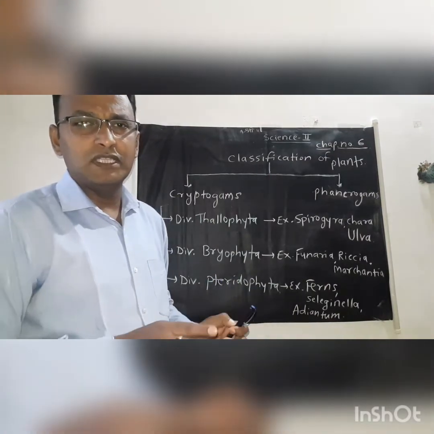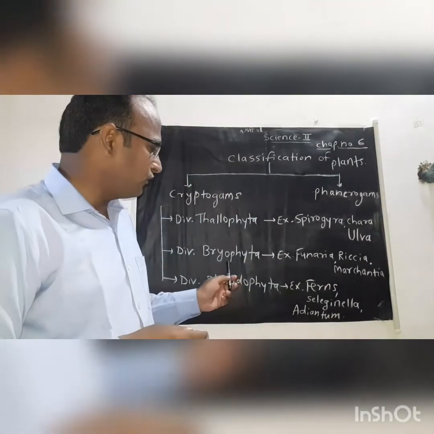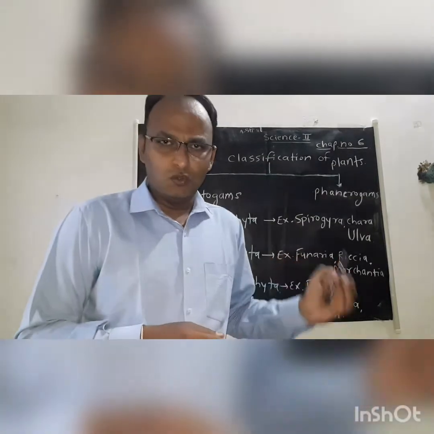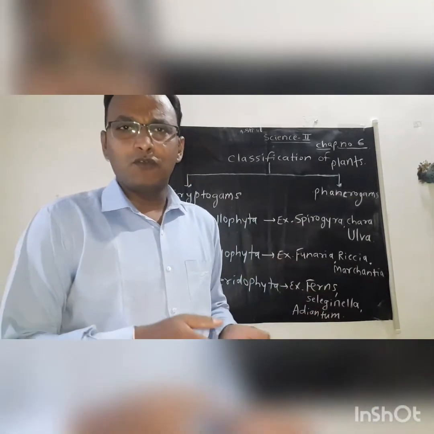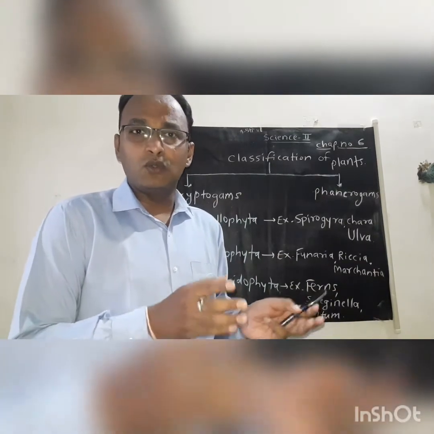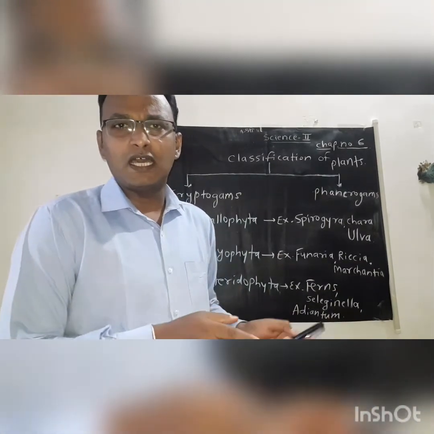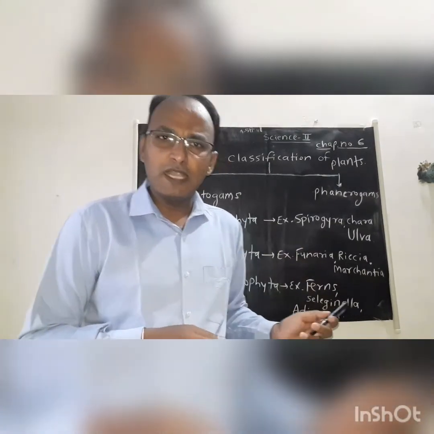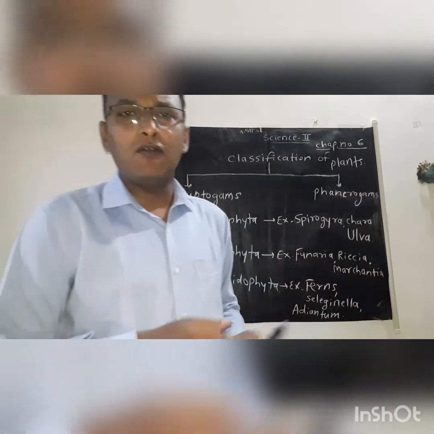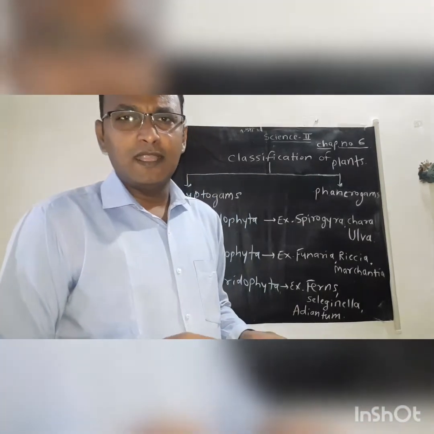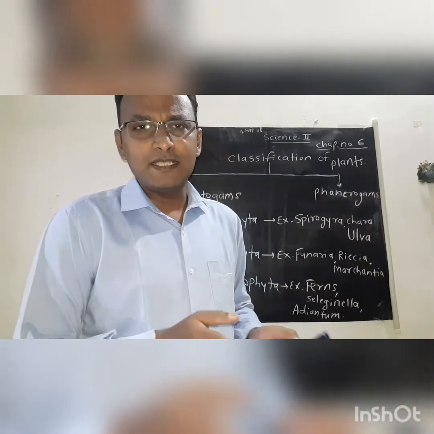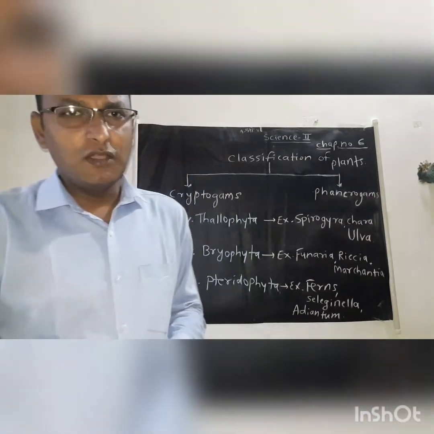Xylem and phloem are absent in Bryophyta plants. Roots are absent, but instead of roots, root-like structures called rhizoids are present. Leaves are absent; instead of leaves, these plants have leafy appendages. Stem is absent, but a stem-like part called the axis is present.